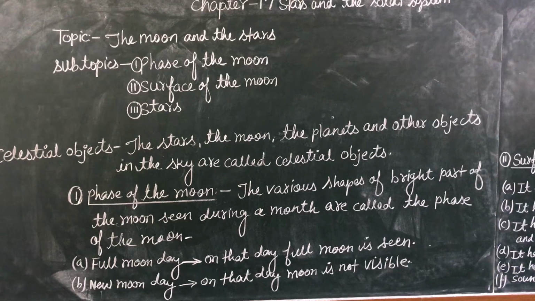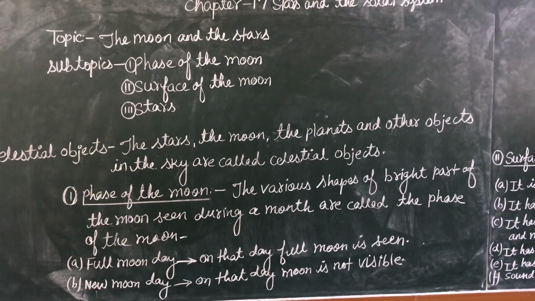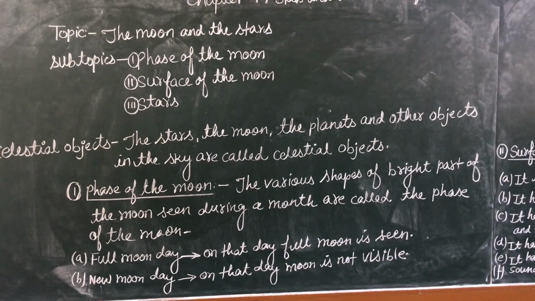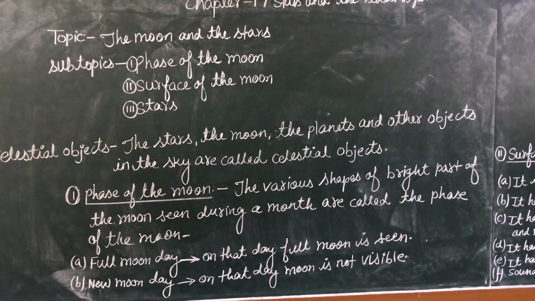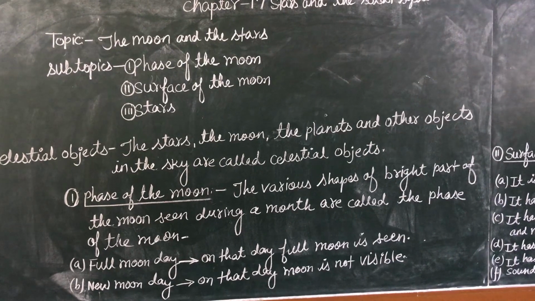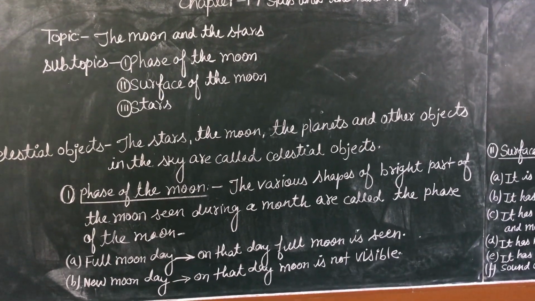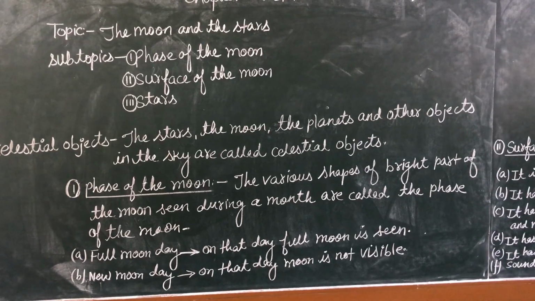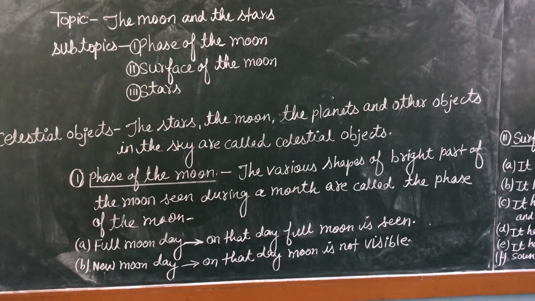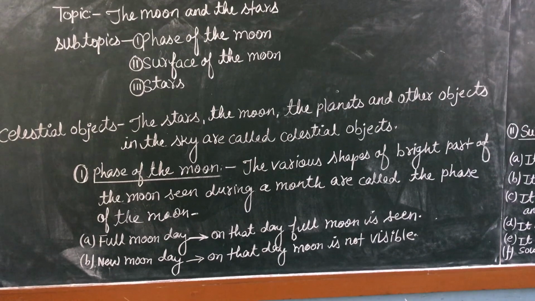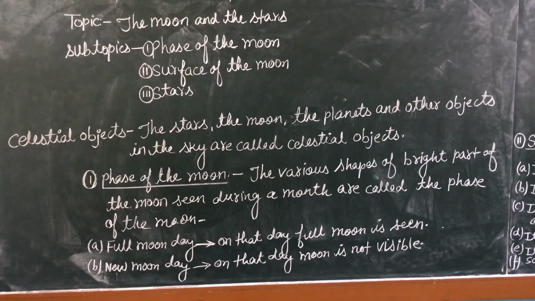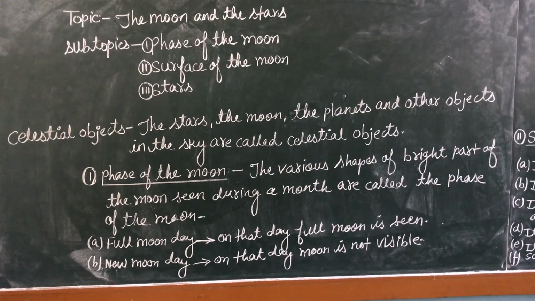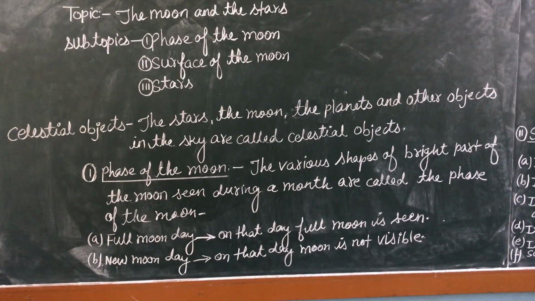The various shapes of the bright part of the moon seen during a month are called the phases of the moon. These phases are seen in a period of 1 month, which is also known as the lunar cycle.